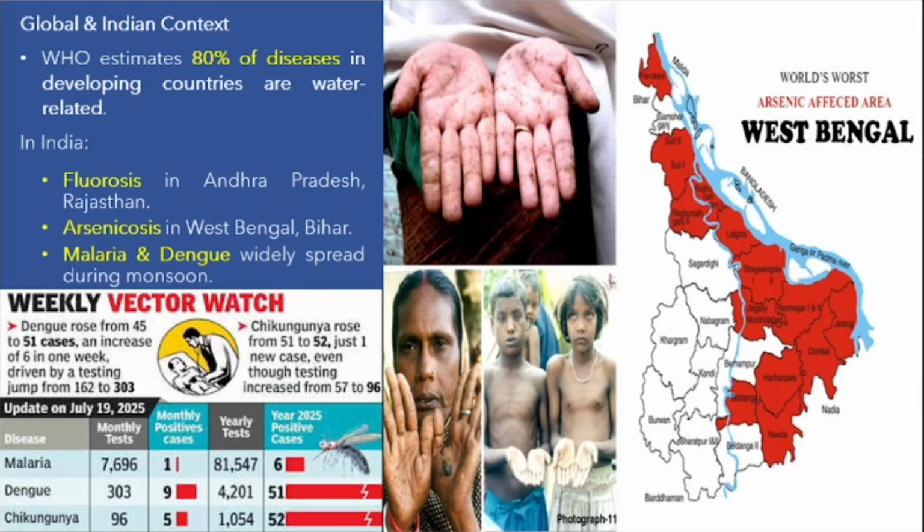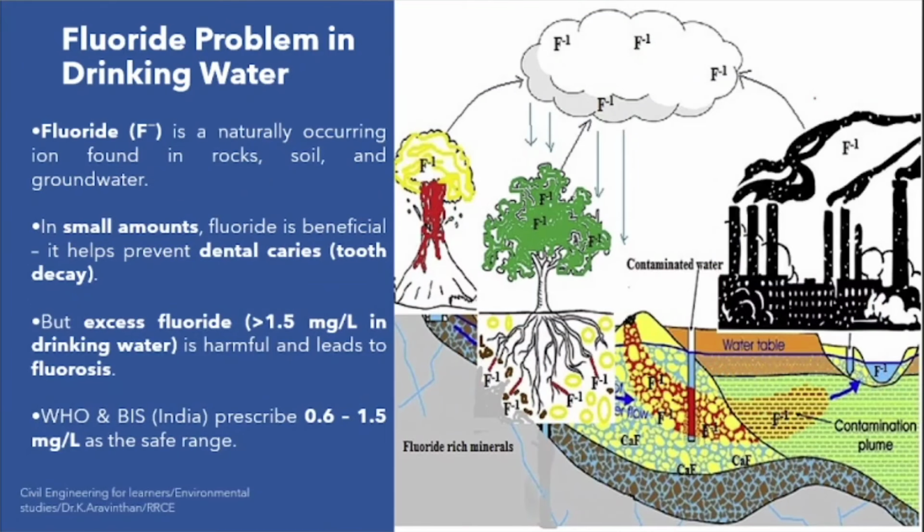Malaria and dengue are widespread. This is due to what? Mosquitoes. Can you see these people's hands are highly affected due to skin cancer? They will be getting dark spots on their hands. Why? Because they are getting this kind of arsenic. This is due to the arsenic problem. They might be working in water for washing purposes. They might be washermen. Heavy contaminants will create this kind of disease.